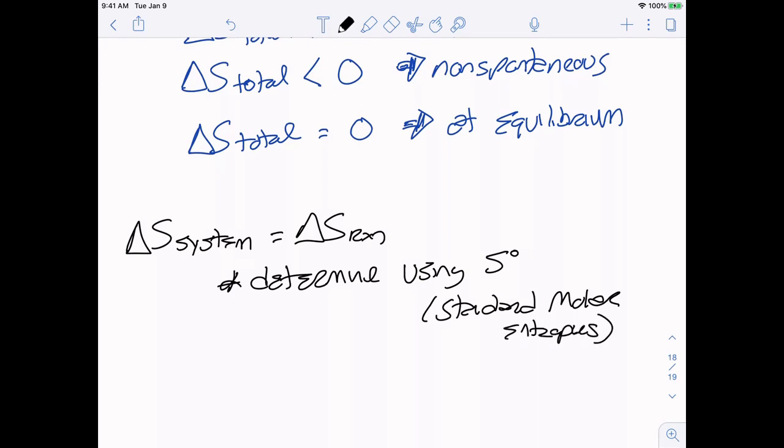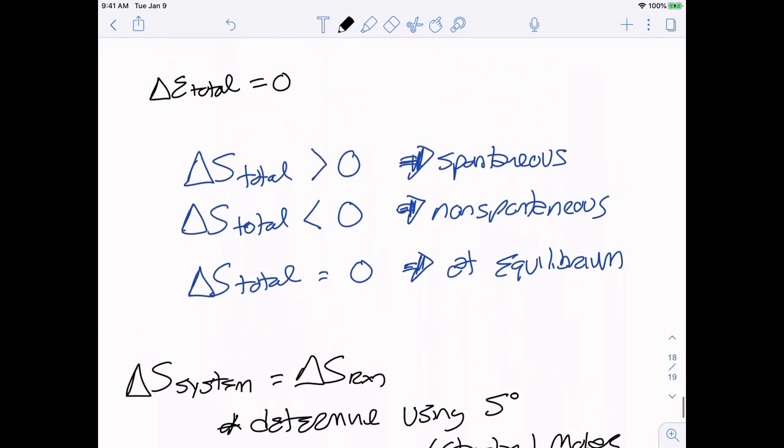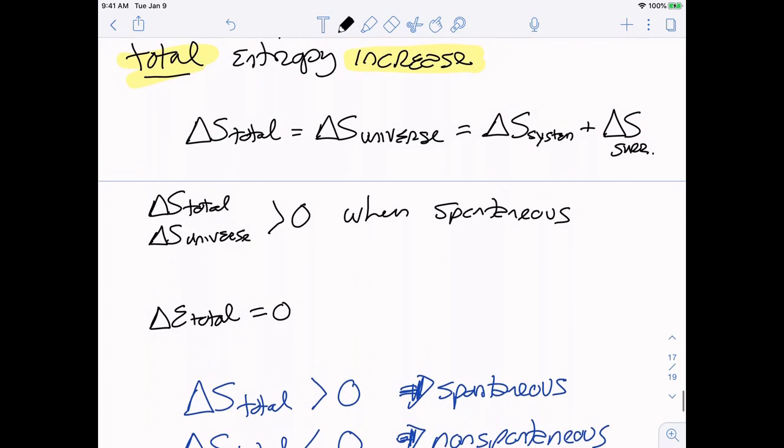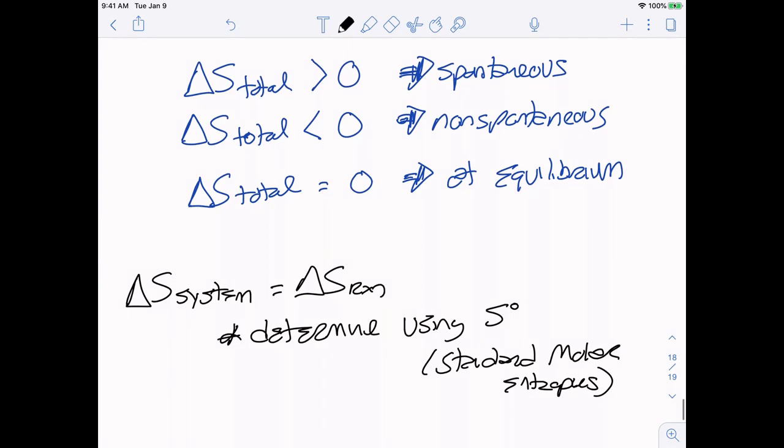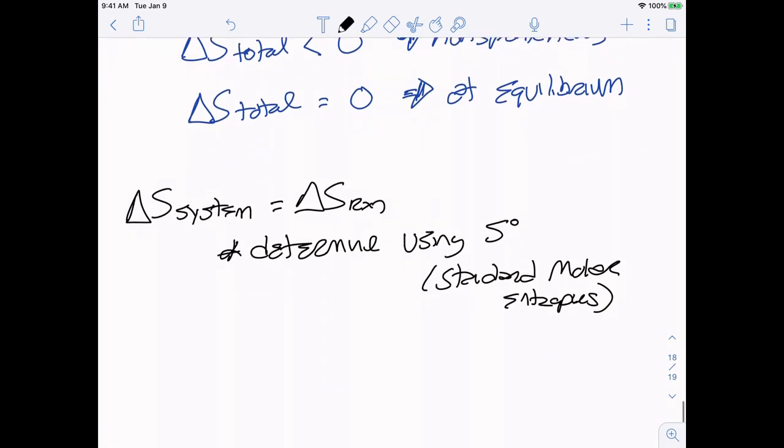And the reason we have to do both is it's total. To figure out if it's spontaneous, we need the total entropy. And remember, the total is going to literally be the total. It's my system plus my surroundings corresponding changes. So to get the system part of it, we can use standard molar entropies. To get the surroundings is a slightly more complicated process.